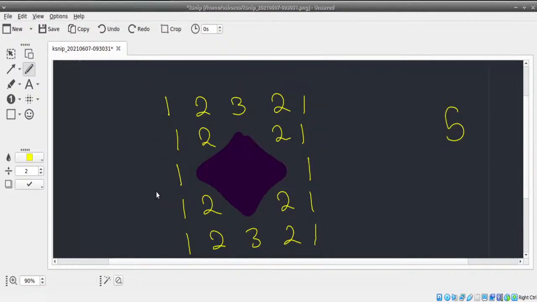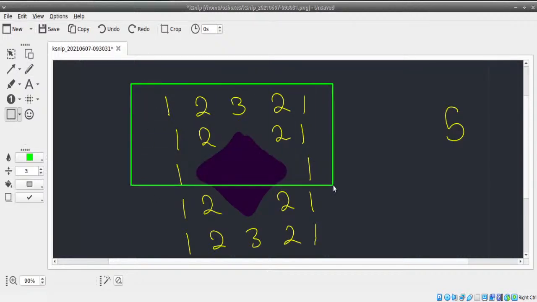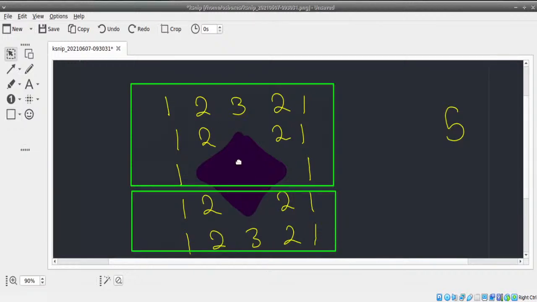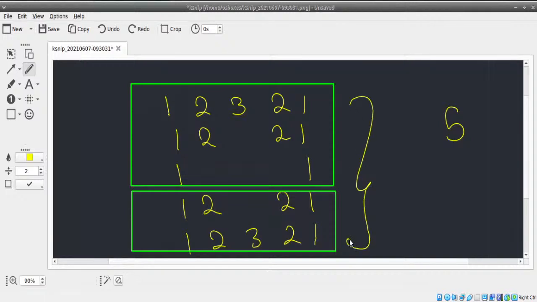In other words, this is a separate pyramid and this is a separate pyramid. You need to do two different patterns. The first pattern is where the number of spaces will increase. The second pattern is where the number of spaces will decrease. We need to do it like this.